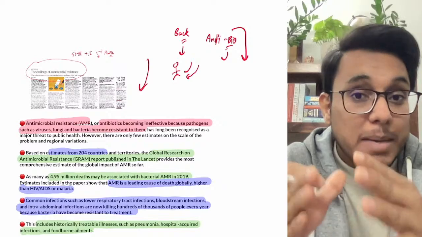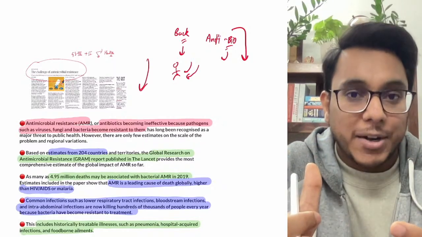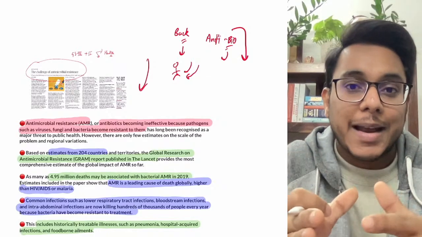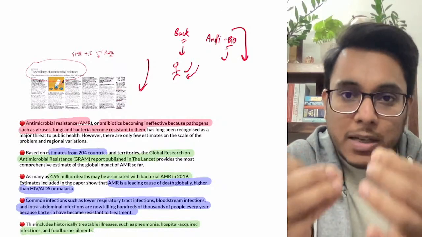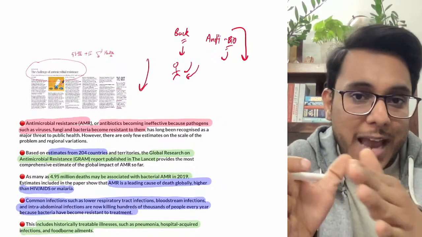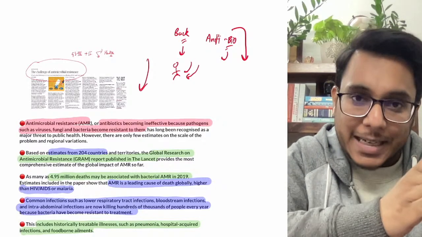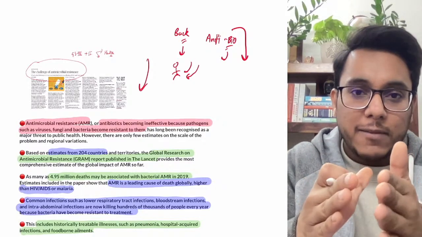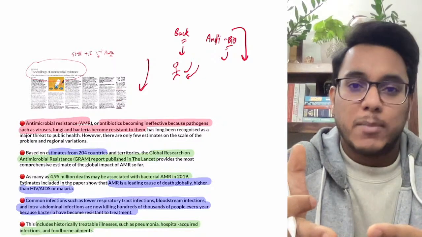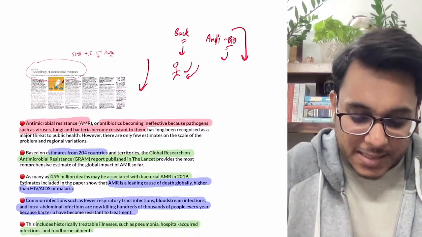Because of this antimicrobial resistance, caused by too much consumption of antibiotics, people are dying even from small common infections. So in a nutshell, we have again reached 100 or 200 years back, when people were dying because of common infections. Today again people are dying because of common infections. This is antimicrobial resistance.